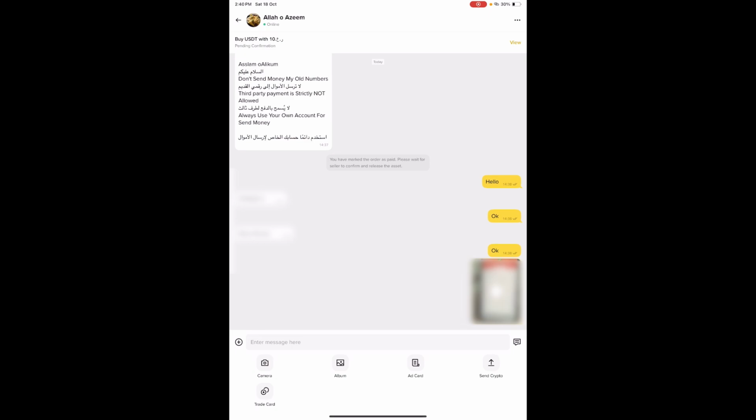So what I'll do, I'll take a screenshot of what I was doing, and we use the photo. So we have sent it to him. Now we have to wait for him to transfer the money to our account, to our Binance. We have to wait patiently for him to transfer the money back to our account.